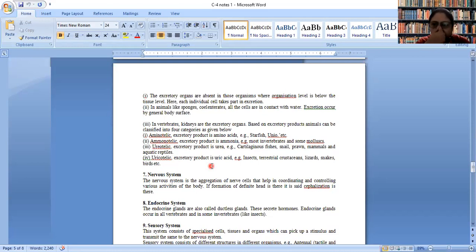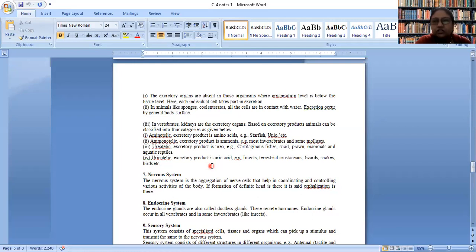Now, you may ask one question, ma'am, why does this happen, so many types of nitrogenous waste? We also have amino acids in our body, and I told you while teaching biomolecules that proteins cannot be stored in our body. If you are eating excess protein, that has to be excreted via excretory system. So why are we having this product urea?